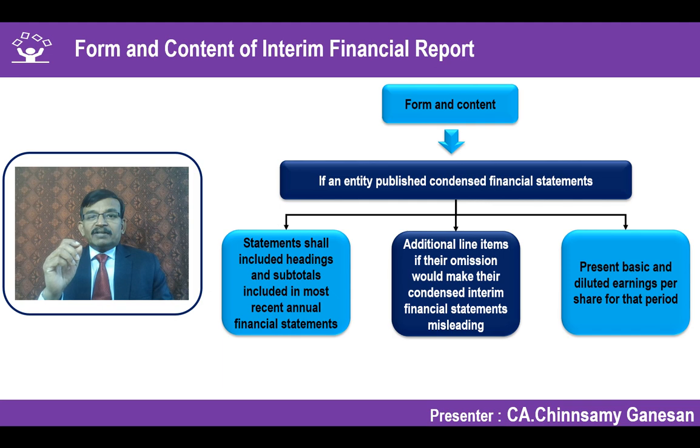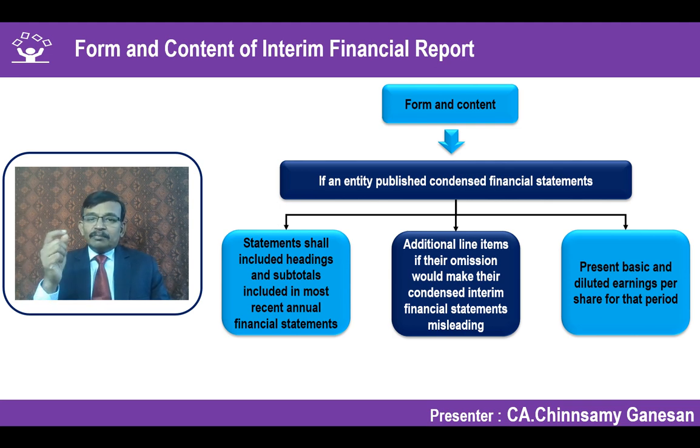EPS is the performance measure for that particular period for which the financial statements have been prepared and presented. So accordingly, annualization is not to be done. You have to present it without annualizing the EPS even for the interim period. Because we are talking about the condensed financial statement, EPS has to be given.